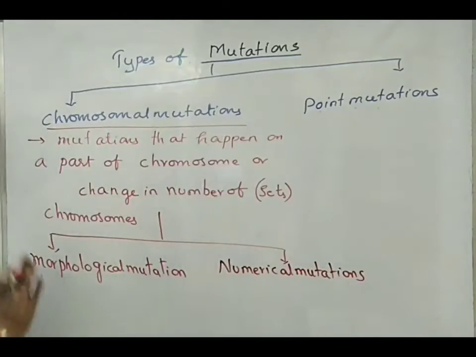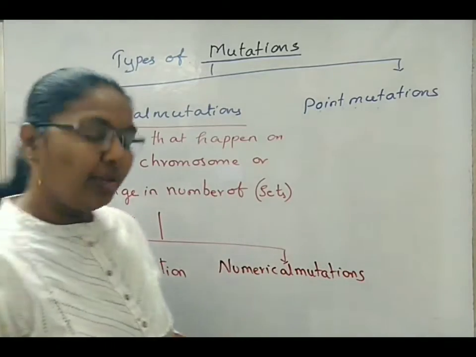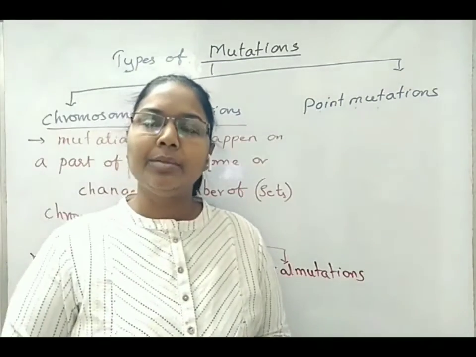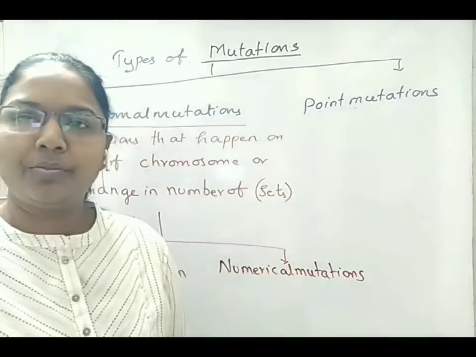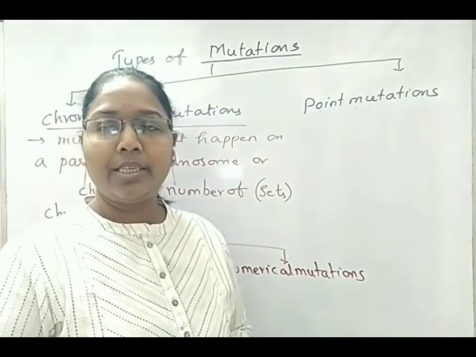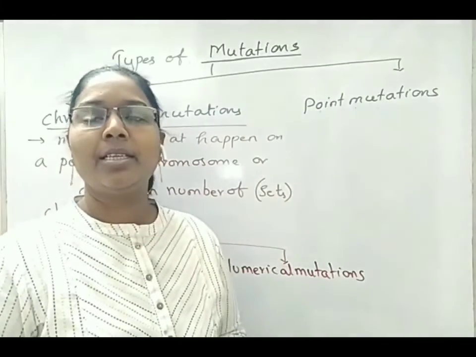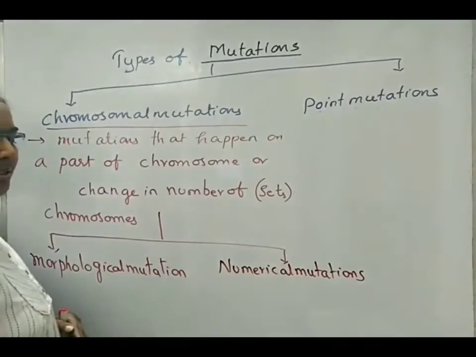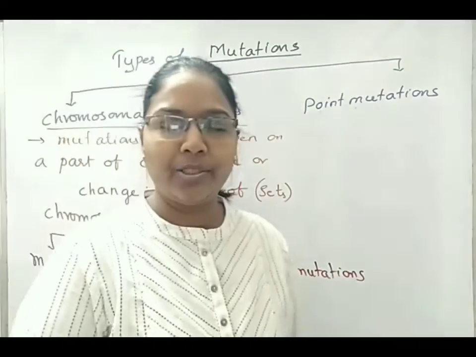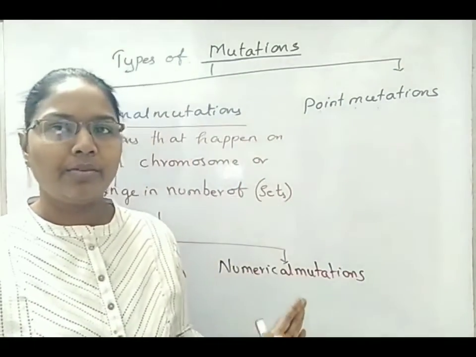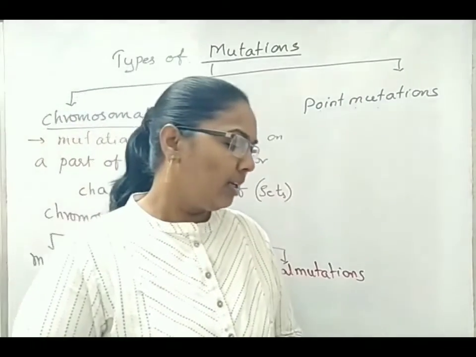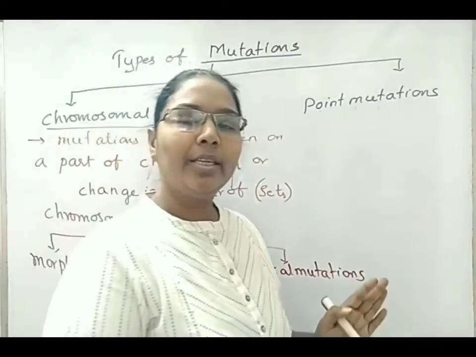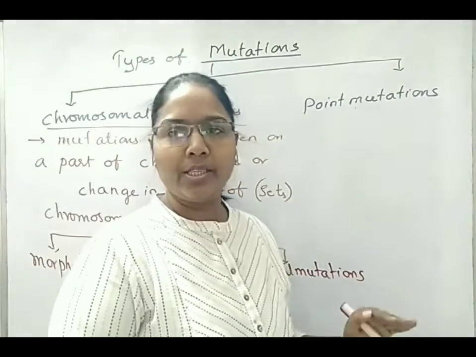Now, under morphological mutations, again there are few types of mutations. They are named as deletion mutation or duplication type of mutations, inversion mutations, translocation mutations, reciprocal type of mutations. Whatever the disorders that are caused by such type of mutations, they are also given in our NCERT textbook, like Down's syndrome, thalassemia, etc. So we need to learn about these type of mutations also.